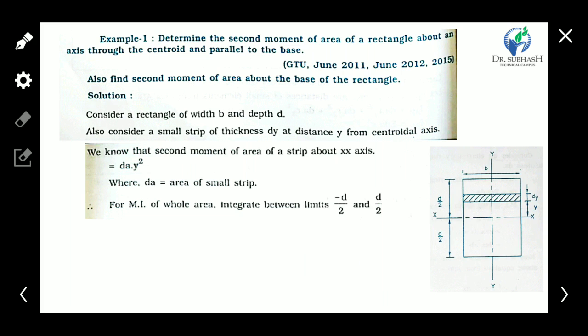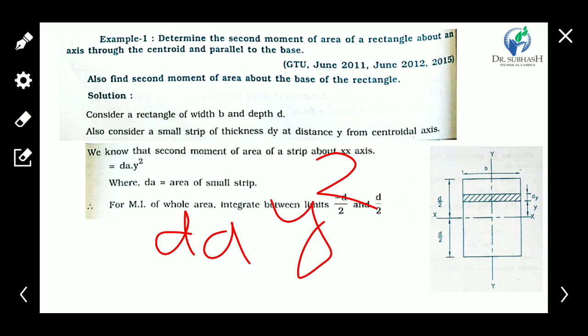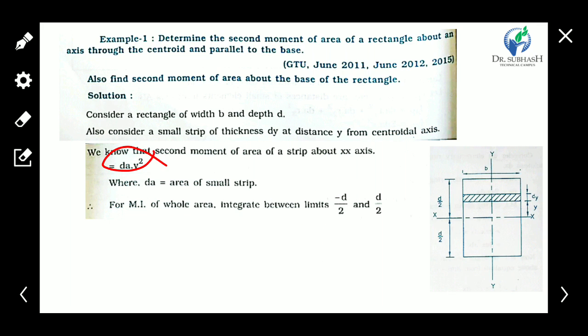Now the second moment of area of the strip dy about the x axis, how do we calculate that? We know that it is area into distance squared. The area of the strip is dA and the distance is y squared. So dA into y squared. Now dA is the area of the small strip, and we integrate between the limits.